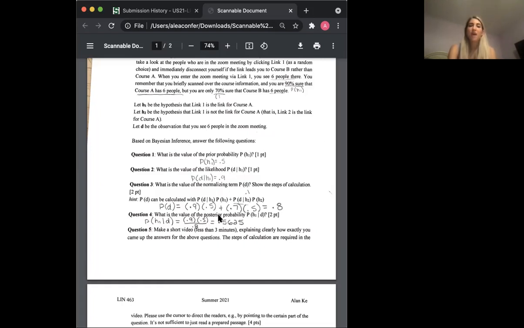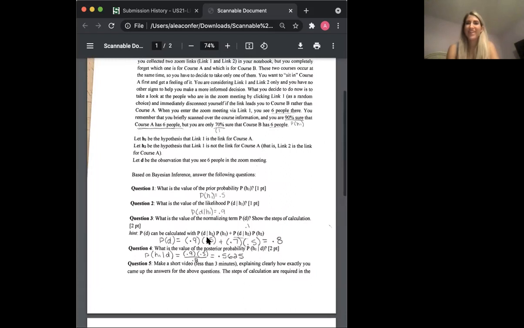And that was divided by the probability of 6 people being in that Zoom meeting, which we found was 0.8 from question 3. So we really just used the answers from questions 1 through 3 to help us solve question 4. After calculating that out, we got a value of 0.5625.